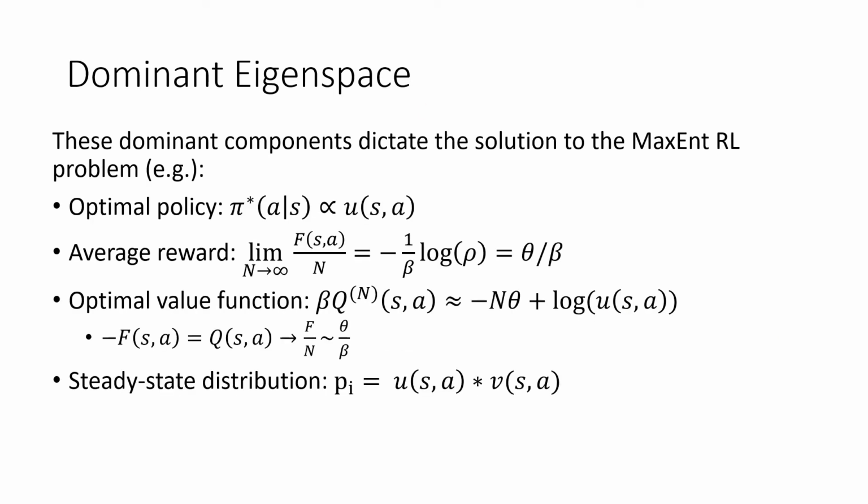With the dominant eigenspace calculated based on the power method or some other method, we now have the solution to the MaxEnt RL problem. This means we can find the optimal policy, the average reward, which we note is equal to theta, which we will now call a bulk free energy contribution, and an optimal value function, steady state distribution as well. Steady state distribution is typically difficult to find in MaxEnt RL, but in our framework, we simply note it's the Hadamard product of left and right eigenvectors.